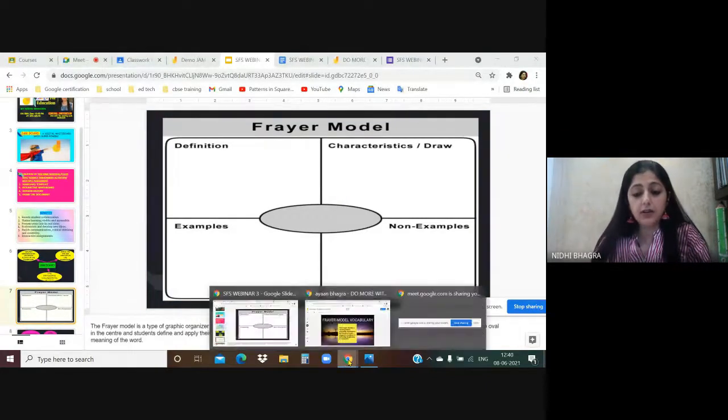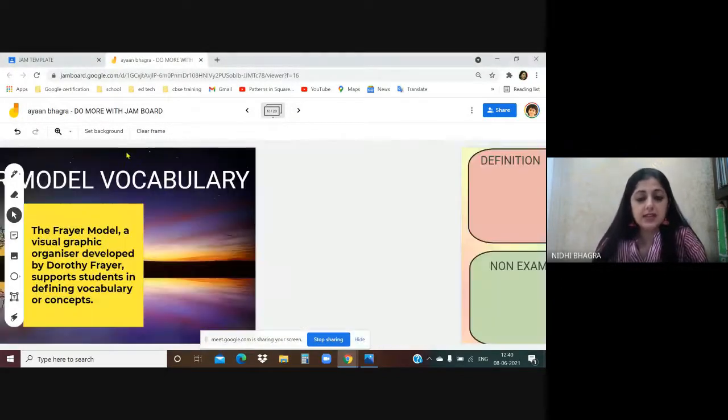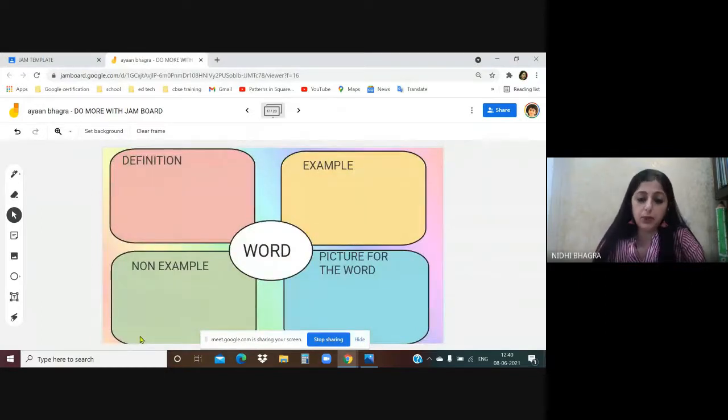I'll just give you an example. I'll go back to the Freire model vocabulary. Let's go to the next template I would like to show you. This is a template I have created in the Jamboard. Word in the oval shape, and using the shape tools and bucket tools, I use different colors and text box. I have just created this. It's very easy. You can also create that. So this is the Freire model template.